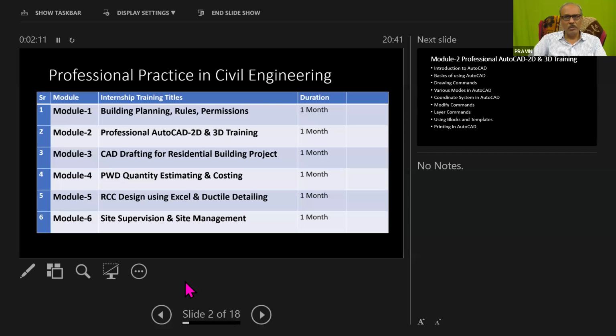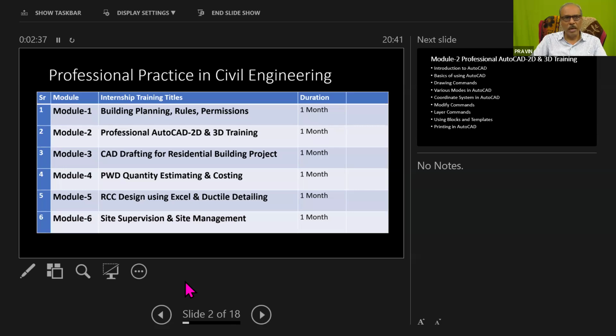Once you have completed this, then three other important tasks are there. You should be able to have quantity estimating and costing skill. So there you need to learn the skills of Excel and then estimating. So that we will see later on. Then after that, you should be very much expert in understanding and reading RCC design.